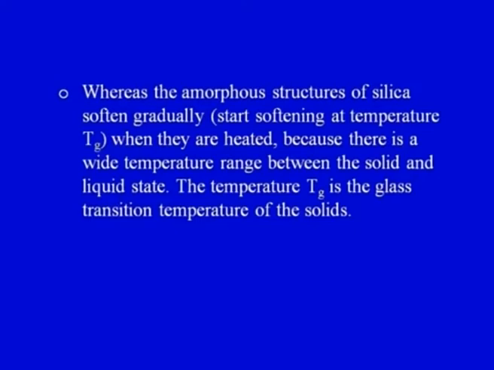It will start softening at a particular temperature Tg when it is heated. When the silica has been heated to a particular temperature, it will slowly soften, because there is a wide temperature range between the solid and the liquid state. So from liquid to solid, a wide range of temperature exists. The temperature Tg is called the glass transition temperature of the solids. So Tg is a critical temperature that is called the glass transition temperature.